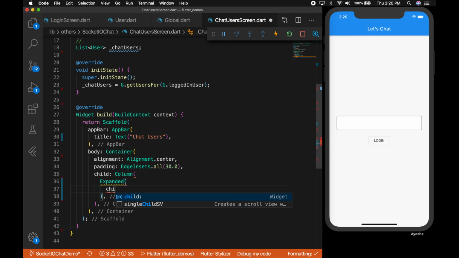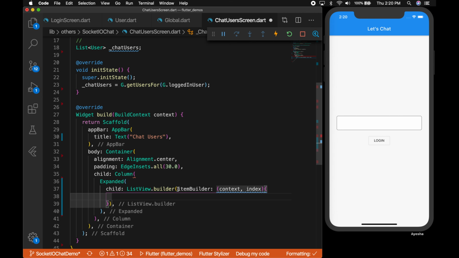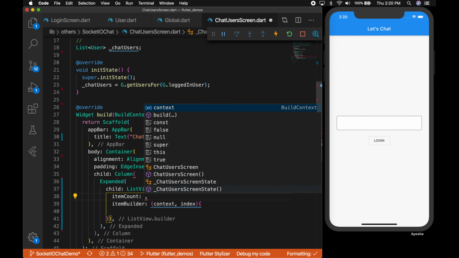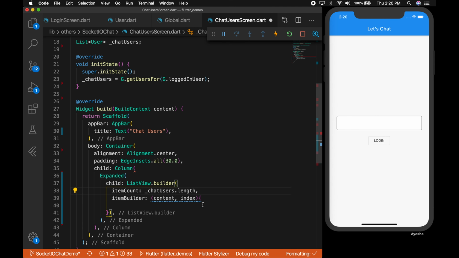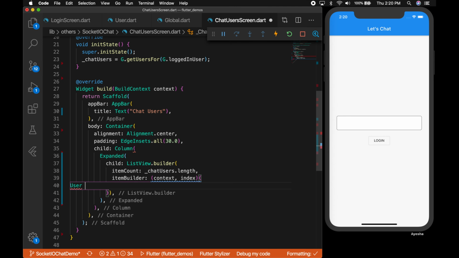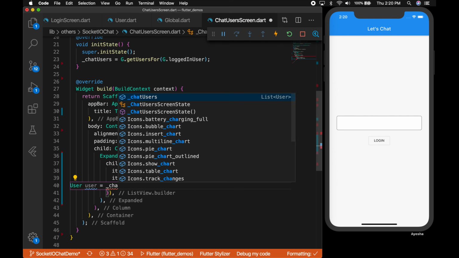Let's create a list and show the list of users. That will be an Expanded with a ListView.builder, and itemCount will be chatUsers.length.